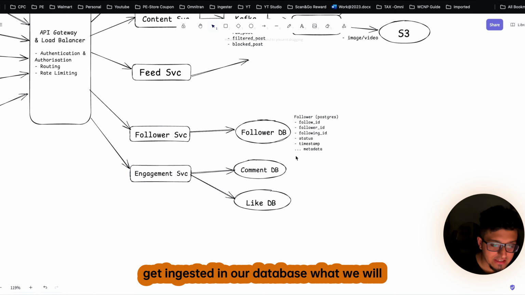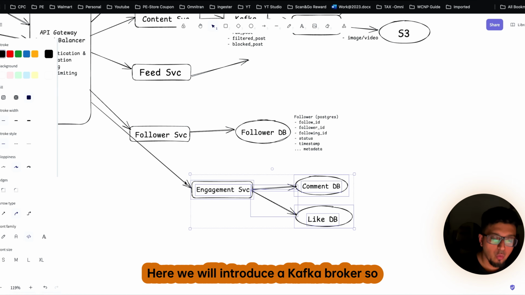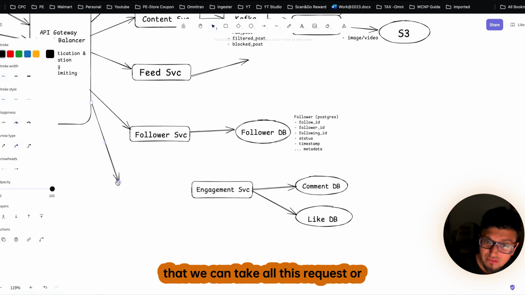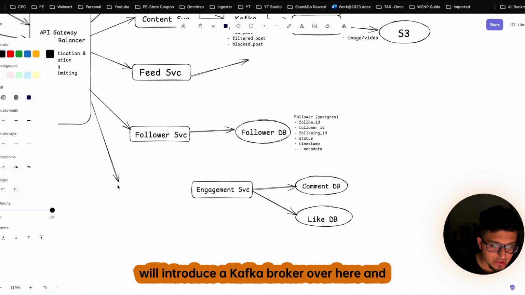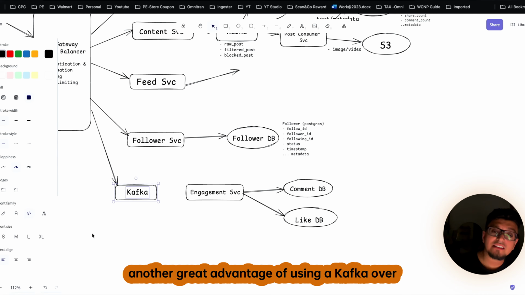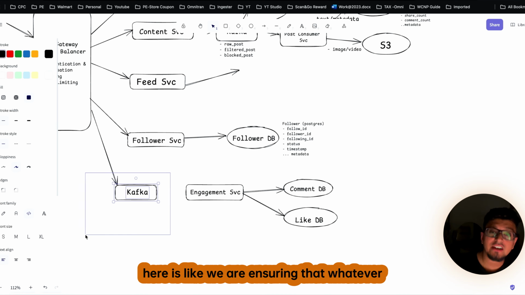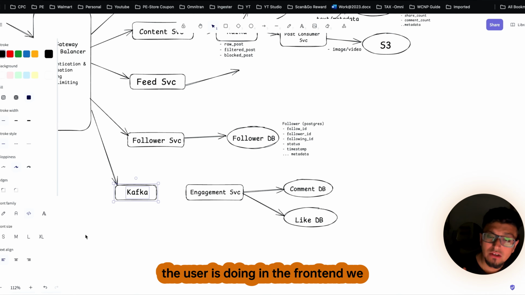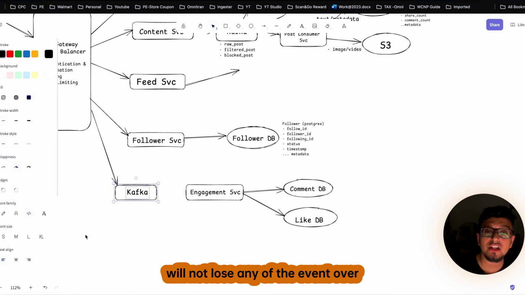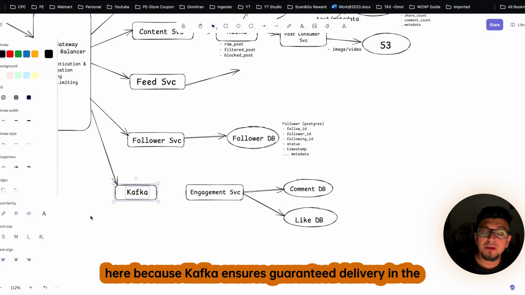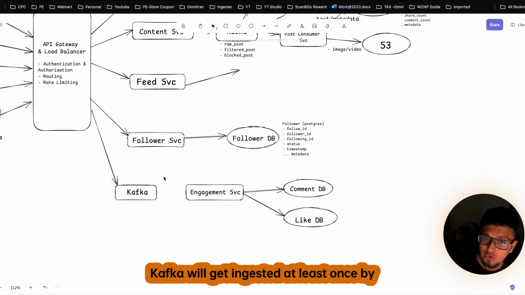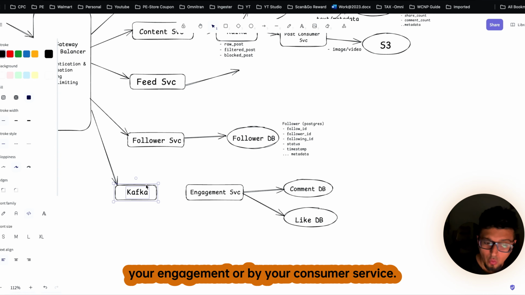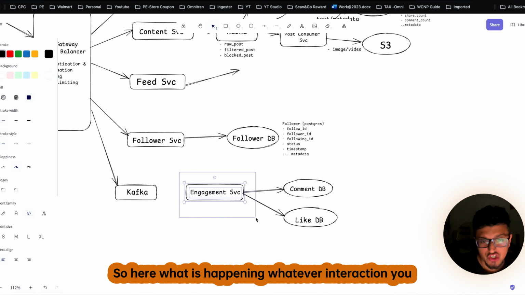Means here, before this data gets ingested in our database, we will introduce a Kafka broker so that we can take all these requests, all these likes and comments, in a buffer. Another great advantage of using Kafka over here is that we are ensuring that whatever the user is doing in the front end, we will not lose any event, because Kafka ensures guaranteed delivery in the system. Means whatever data comes to Kafka will get ingested at least once by your engagement or by your consumer service.